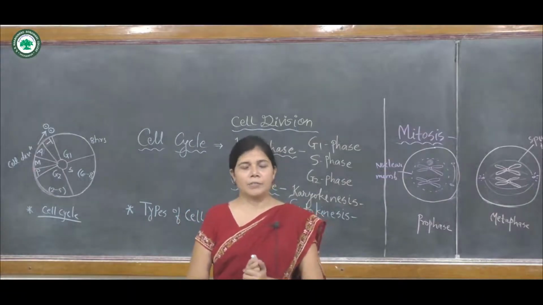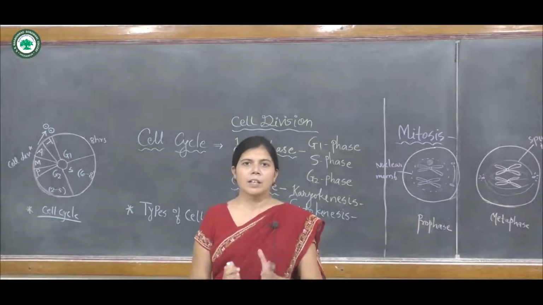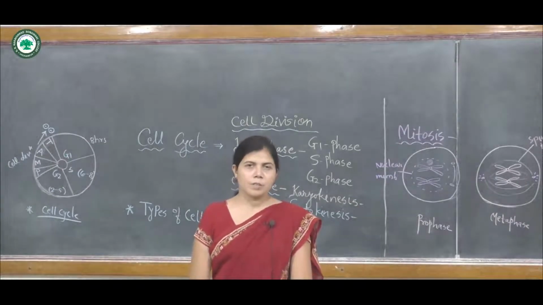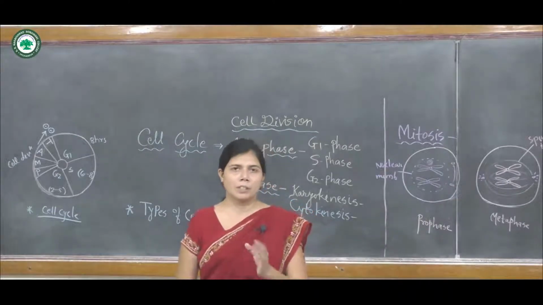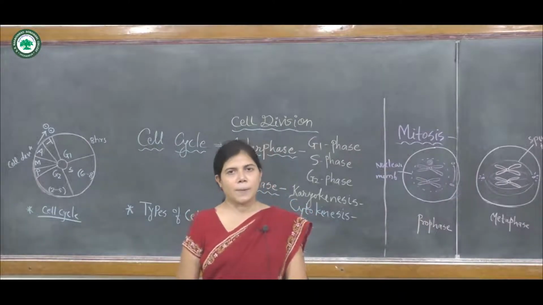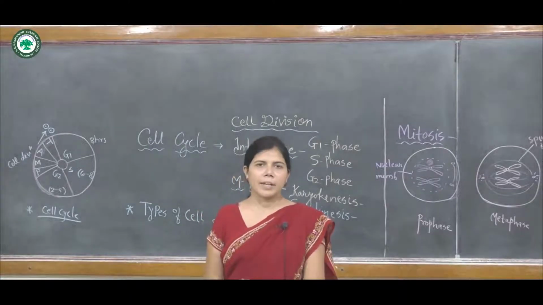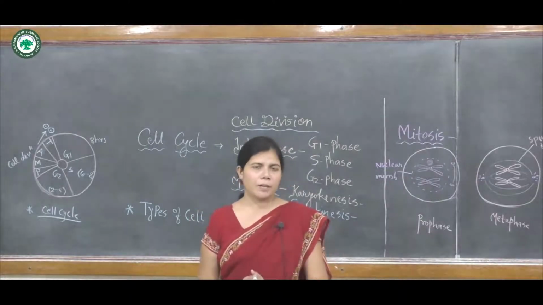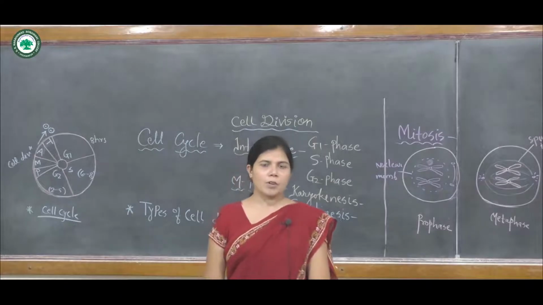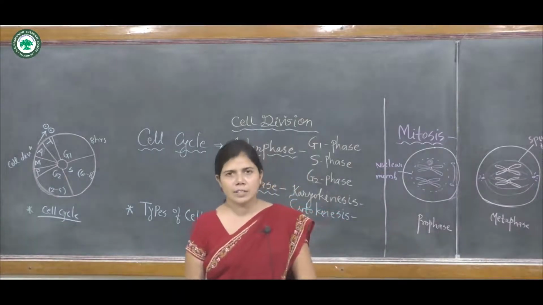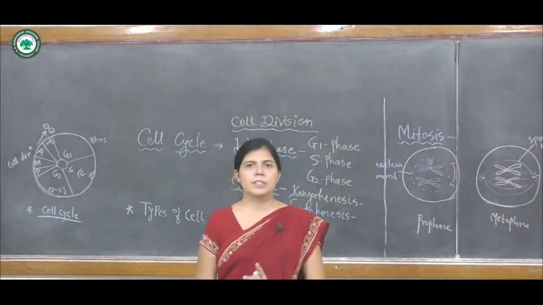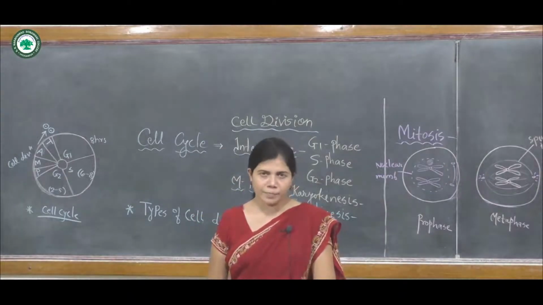In life, the importance of the cell is very great, because the body is made up of all different types of cells. Cells combine and form a tissue, tissues combine to form an organ, and different organs form a system, and all systems are collectively present in the living organism.